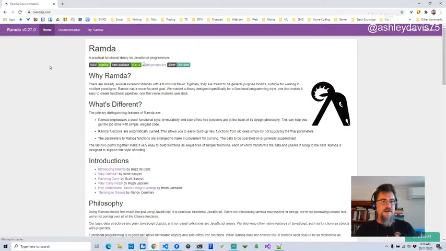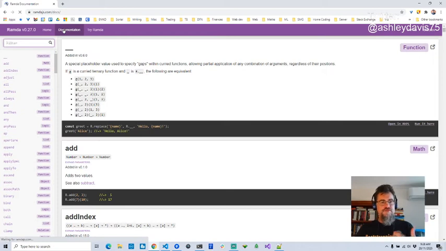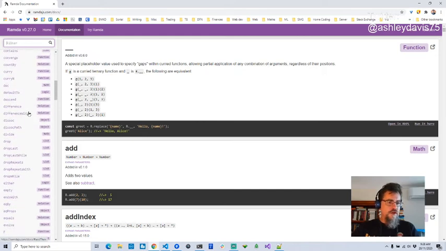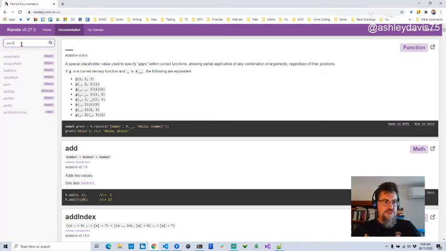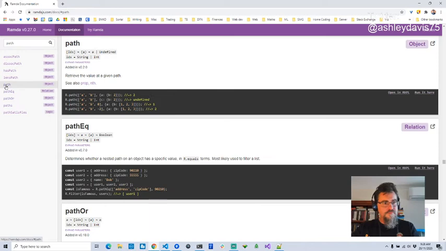It's called Ramda. I've used it once or twice before, and it's quite a big library with all these functions for doing functional programming in JavaScript. It's really awesome. What I want to use is the path function, which allows you to create a path into a JavaScript data structure and then use that to drill down into it.